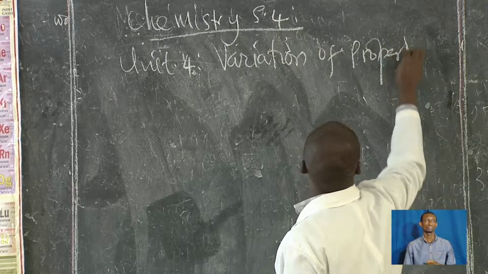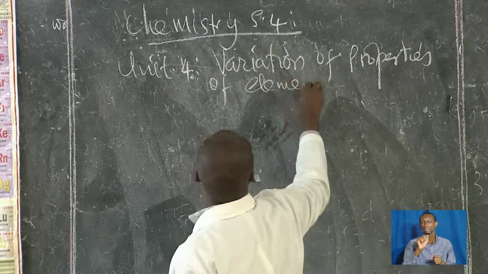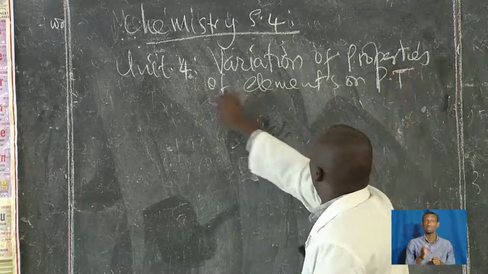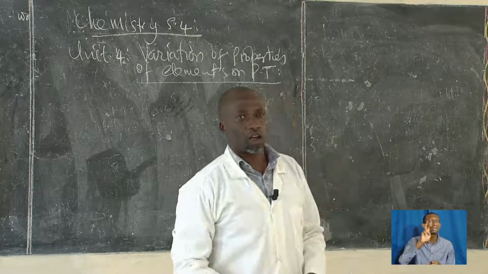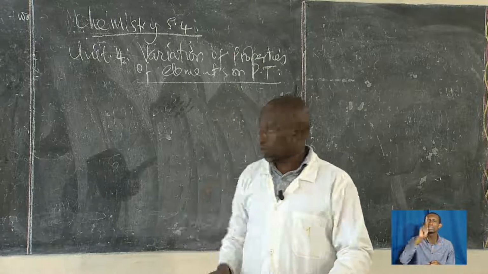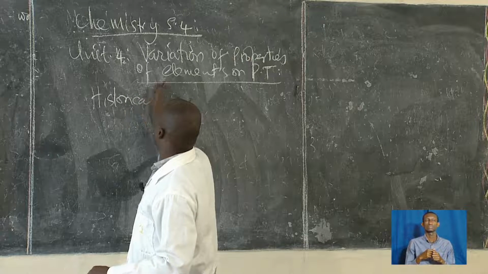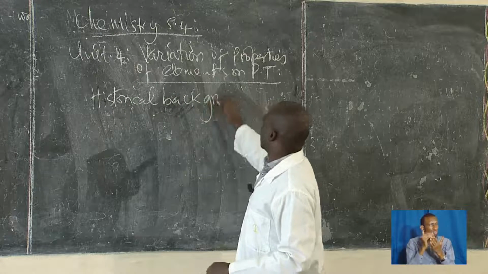So it's about the variation of properties of elements on the periodic table. So if you remember even very well, our lesson of yesterday was about the historical background. So we looked at the historical background of the periodic table.